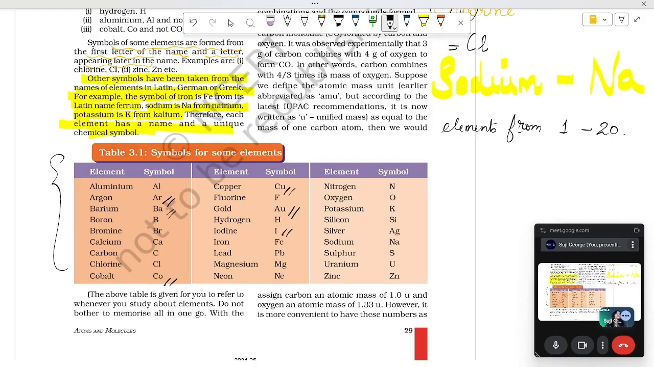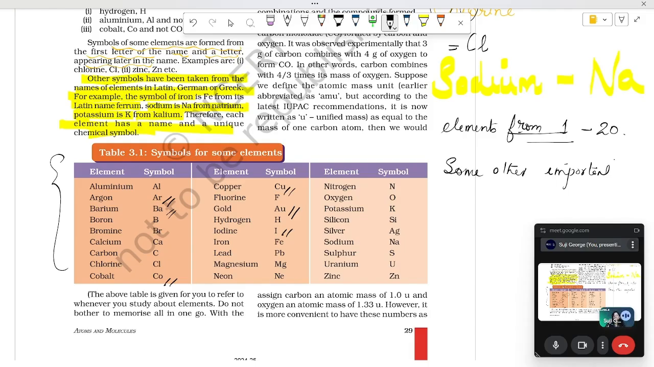And after studying this, we will be learning about some other important elements in our further classes as well. It will be good. Okay, so this was about it.